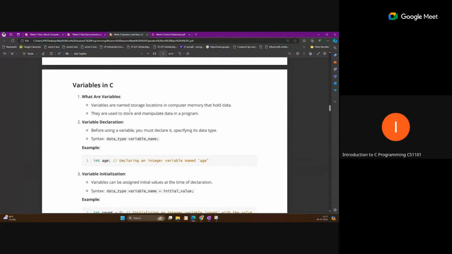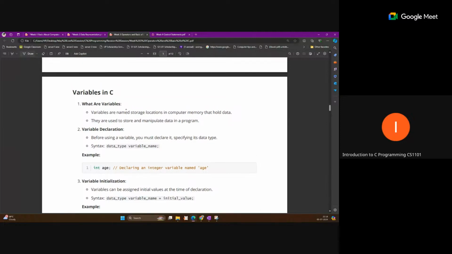Now the next important thing is variable in C. A variable is just a label for a memory location. When you write a program, you are storing some data in memory, and that memory is assigned for the program. Suppose you want to store some data 10 in some memory location.